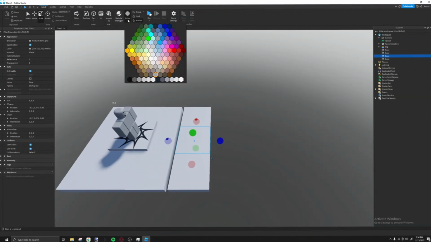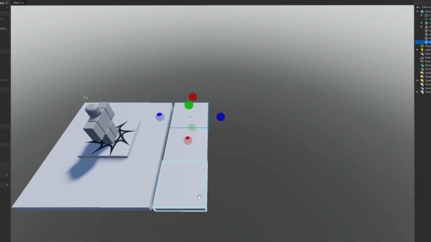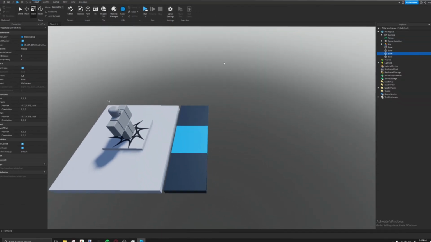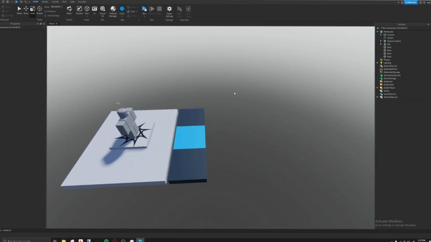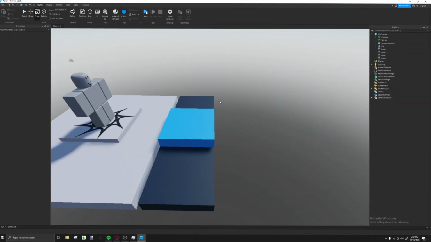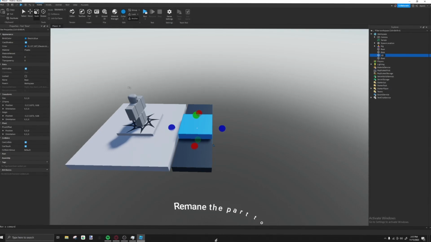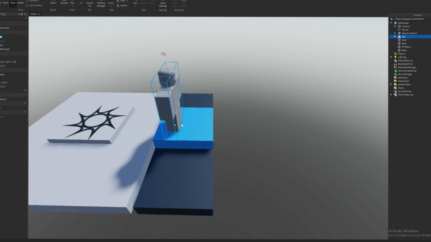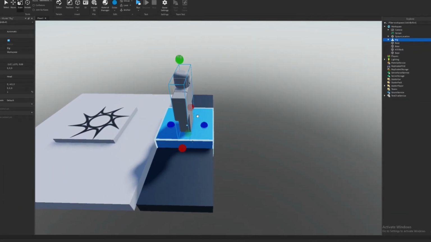Okay, so let's change the color to this. So let's make it blue. Okay. Alright. I'm gonna just do this, okay? It doesn't matter. Alright, so this is gonna be our kill. So when the player steps on it, he's gonna die. He's just gonna die. Okay, so that's what we're gonna need.